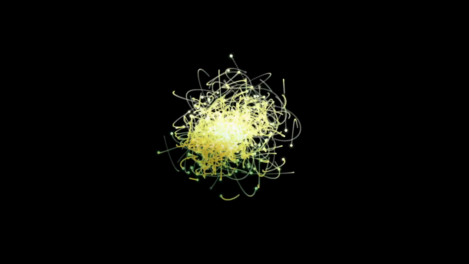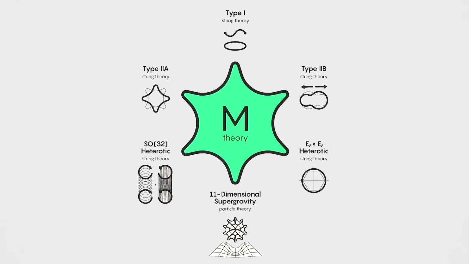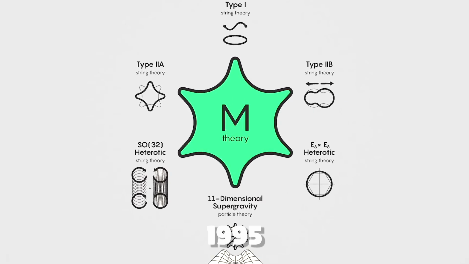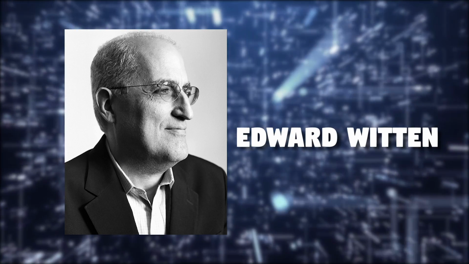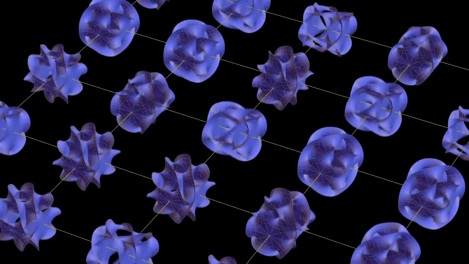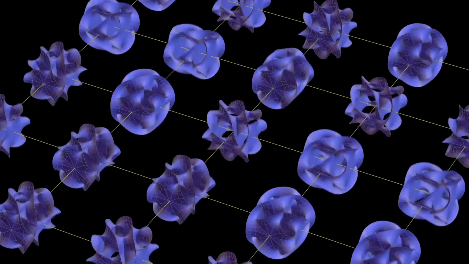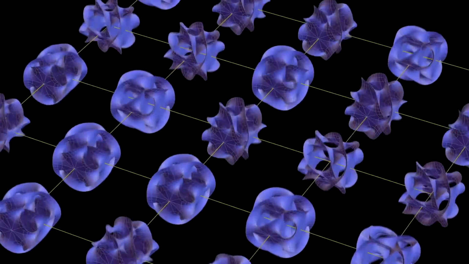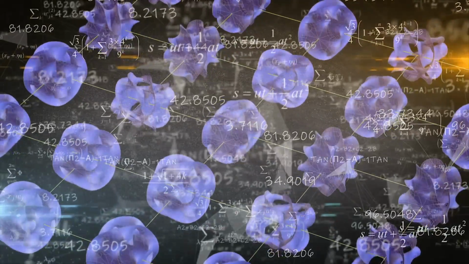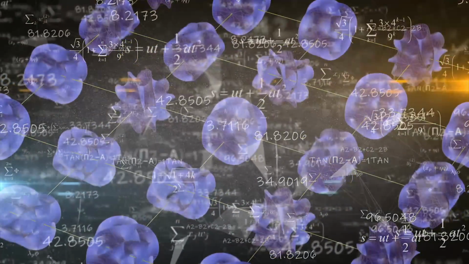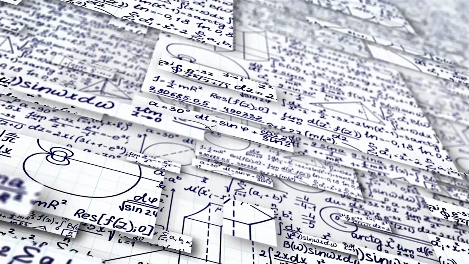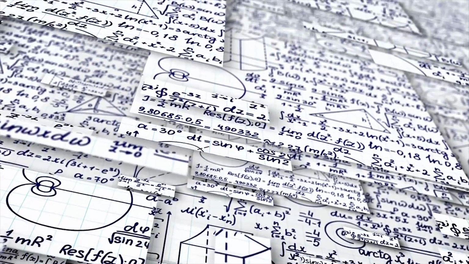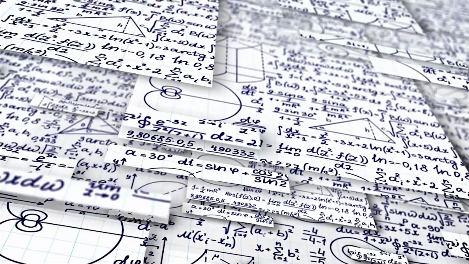Over the years, there have been many variations and upgrades of string theory, and a unified version called M-theory was proposed in 1995 by physicist Edward Witten. Witten believed that the different variations were all just different manifestations of a single underlying theory, as certain mathematical transformations could be used between these versions. This suggests that all these theories could be different ways of mathematically expressing the same idea.